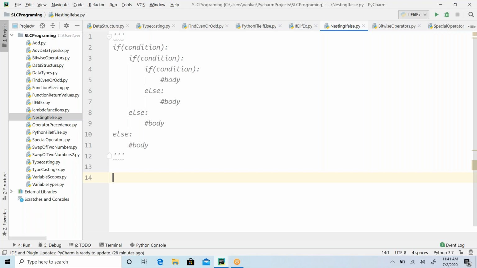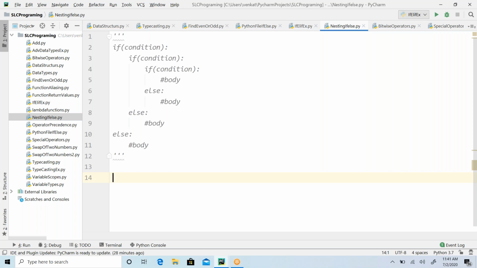However, let us take an example. Maybe I wanted to give an offer to the students who are attending my AWS batch. So I wanted to offer them Python free.